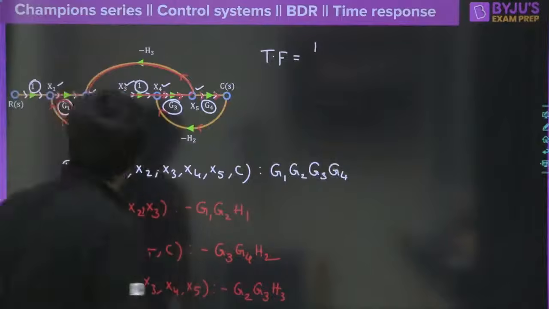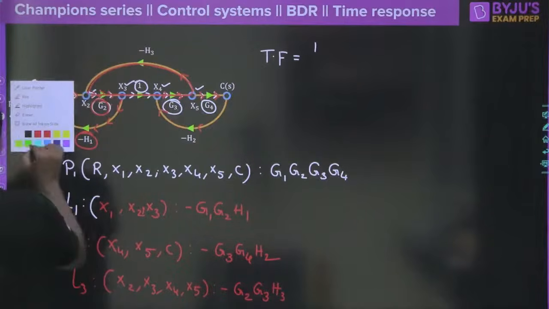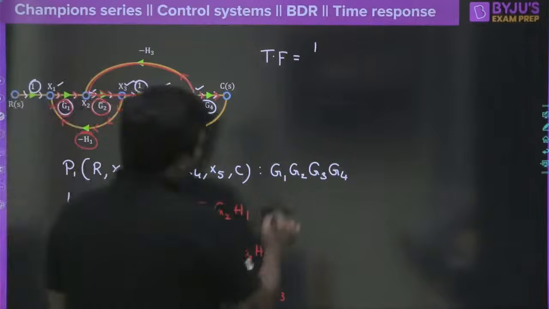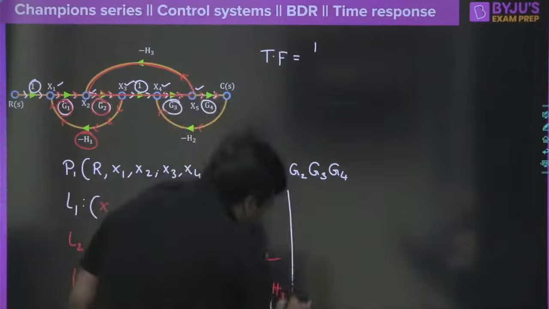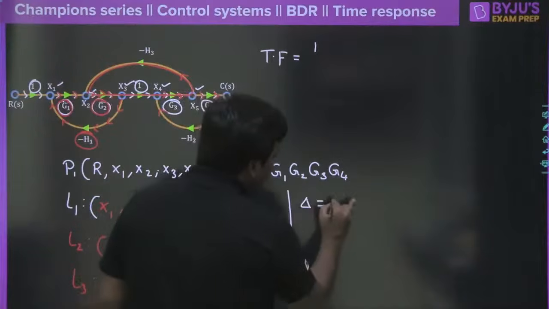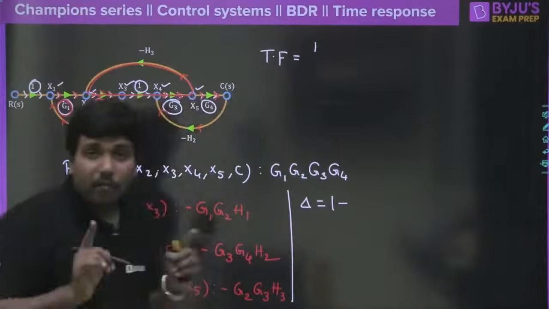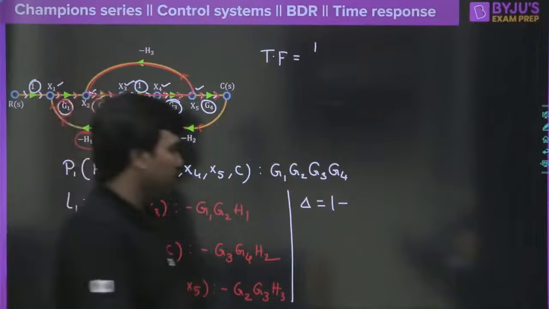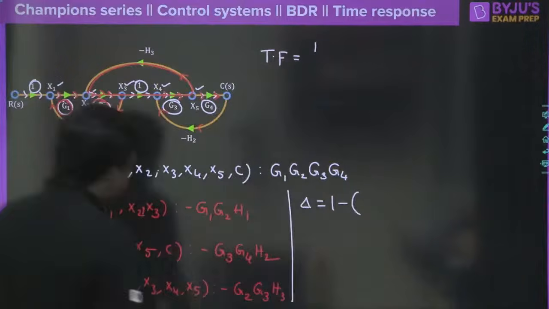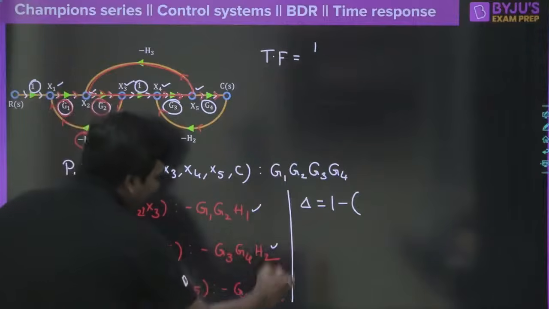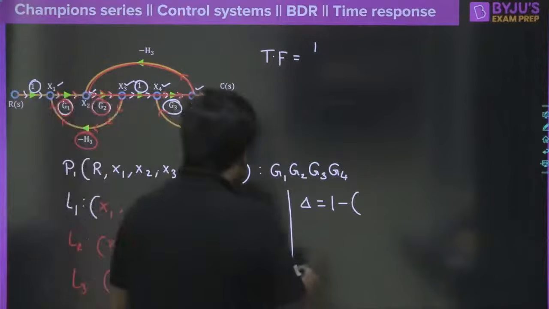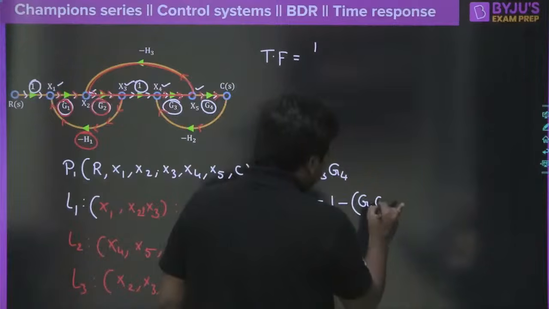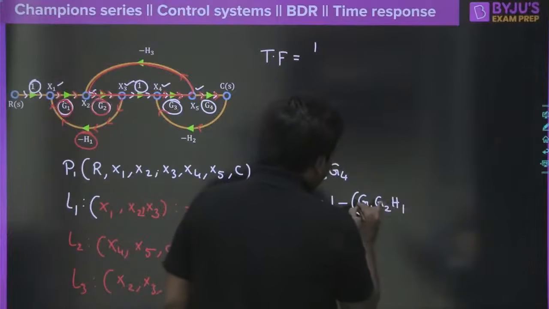Now try to evaluate the delta first of all. P1, the forward path gain, is ready with us, and now we can say delta is equal to 1 minus the sum of loop gains of individual loops. What are the loop gains of individual loops here? This is an individual loop, individual loop, individual loop. So 1 minus G1, G2, H1, but it is minus anyway.